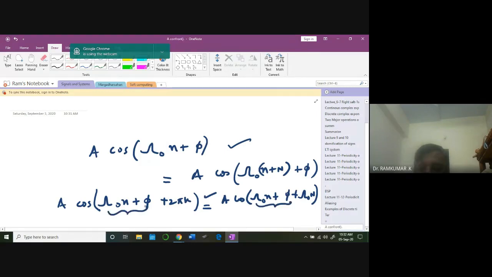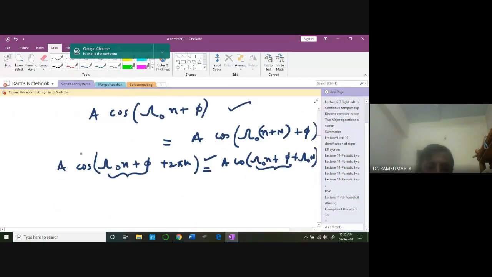Therefore, this will be equal when 2 pi k will be equal to capital Omega naught times N, so N is going to be 2 pi k divided by Omega naught. So always there is an integer k which will not give you an integer N.